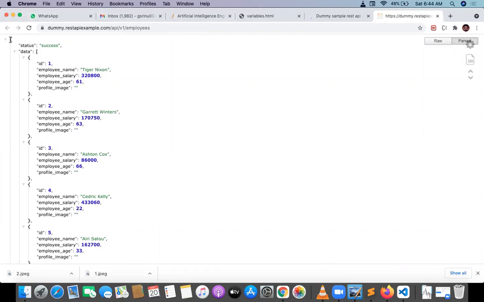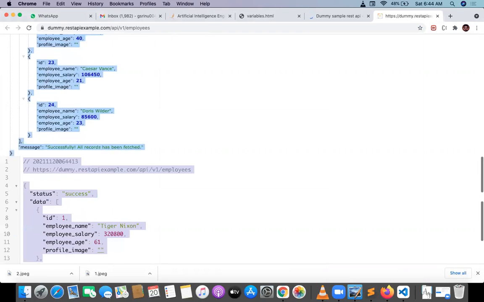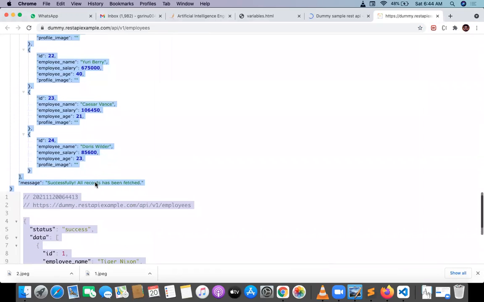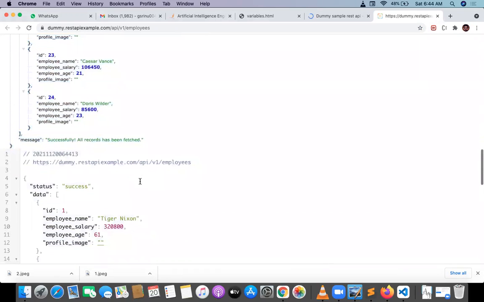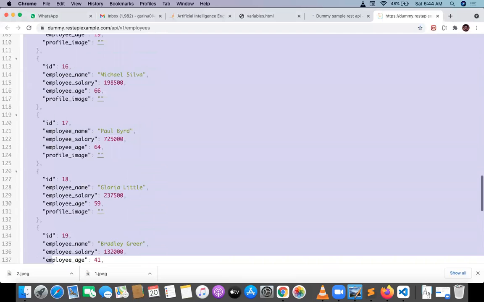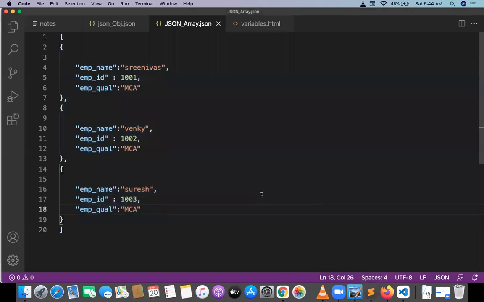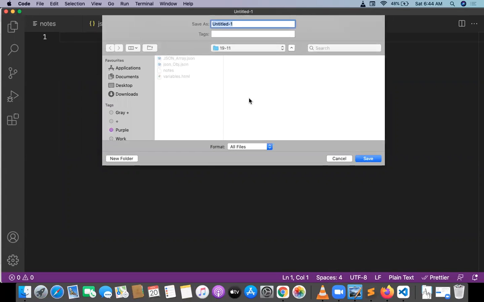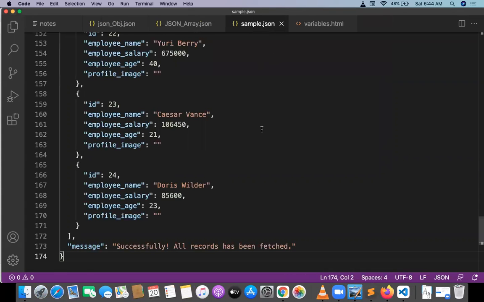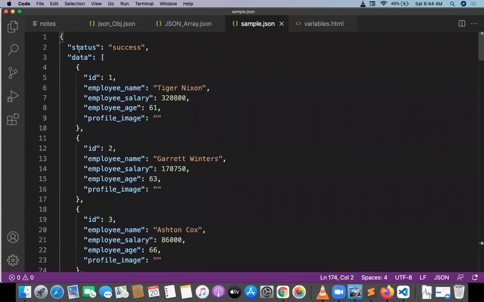Can we see this? This is object format JSON. This is completely object format. We got it. Let me copy the complete response here. This is the JSON data. Let me go and check. Sample.json file. Okay, so can we check? This is the JSON file.